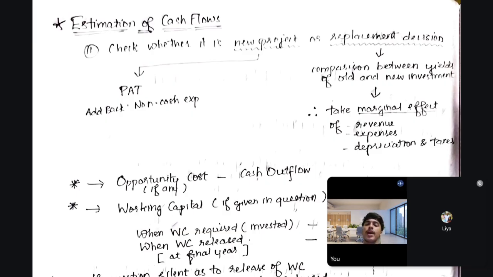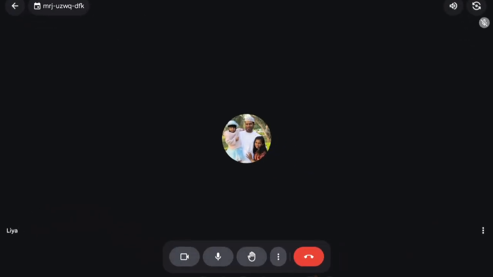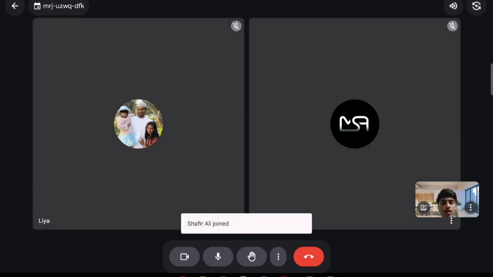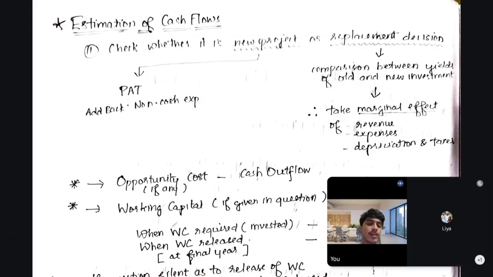Whereas if the examiner gives you profit after tax, PAT or EAT, in the question, you have to do some adjustments. So what kind of adjustments should we do? We should add back the non-cash expenses like depreciation and amortization expenses. If there are any non-cash expenses, you should add back those non-cash expenses. Then only you can get the cash flows.